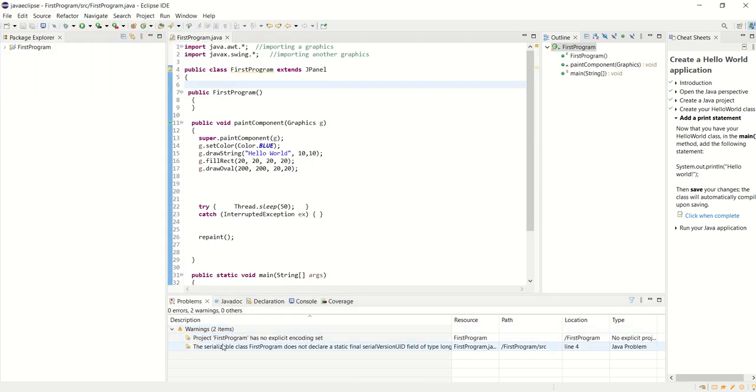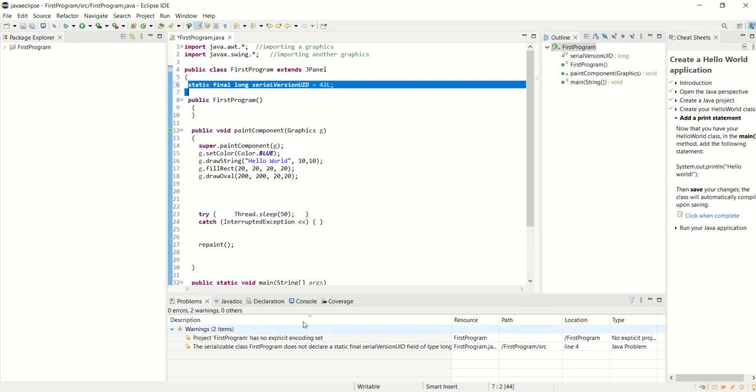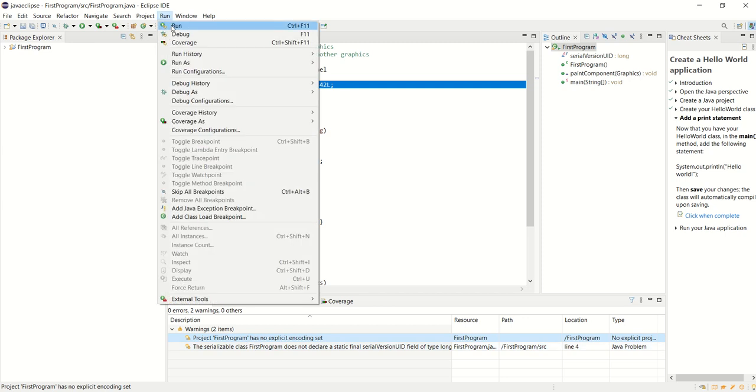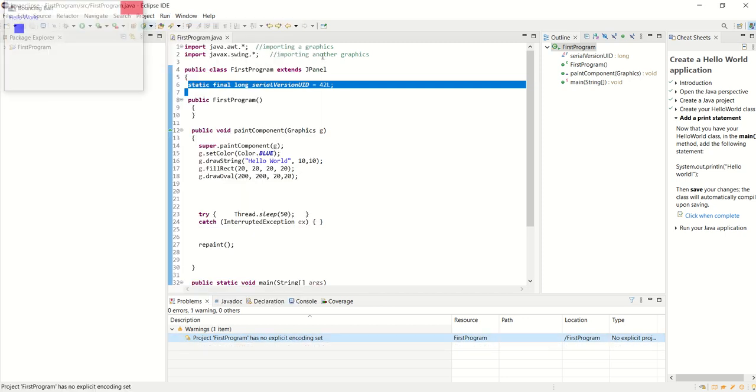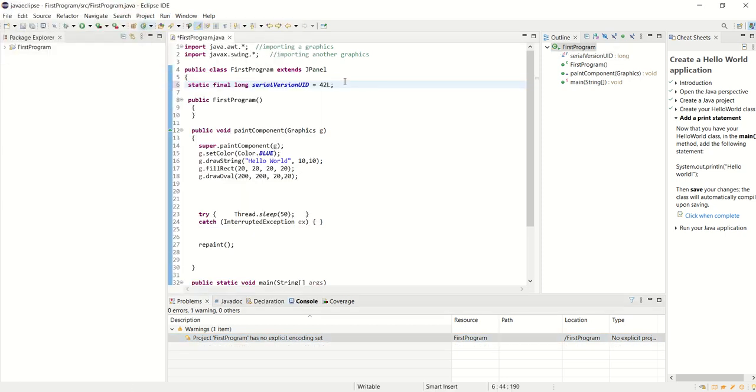Notice I have 2 warnings now. So I put it in to get rid of that warning. There's another thing that we'll do to get rid of the second warning. So this, just something you throw in your code, stops the serializable warning. And there's a few things that we'll do at the beginning just because that's what Java wants us to do. So you don't have to understand it too much.